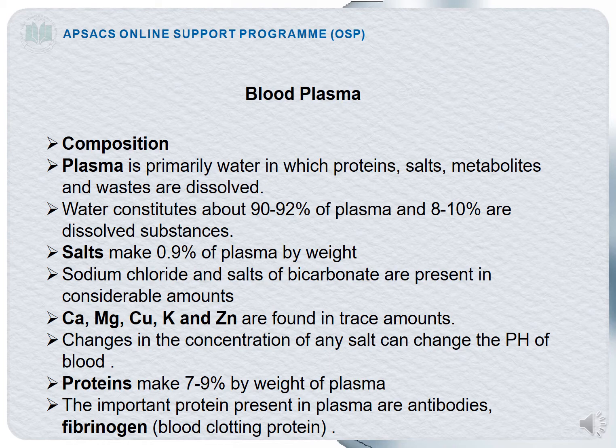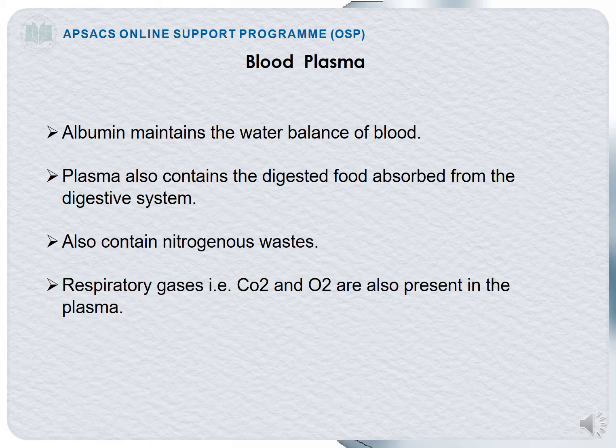Proteins make about 7 to 8% by weight of the plasma. Different kinds of proteins are also present inside, like fibrinogen and albumin, that function differently inside the body. If we are talking about fibrinogen, that is a kind of protein which helps in blood clotting whenever we are injured. So the blood clotting is done by the fibrinogen. So fibrinogen is also present inside the plasma.